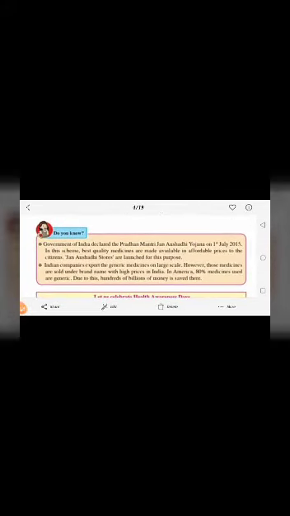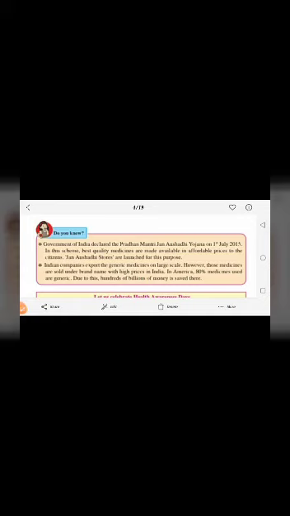Next we have, do you know? Government of India declared the Pradhan Mantri Jan Aushadhi Yojana on 1st July 2015. In this scheme, best quality medicines are made available at affordable prices to the citizens. Jan Aushadhi stores are launched for this purpose.